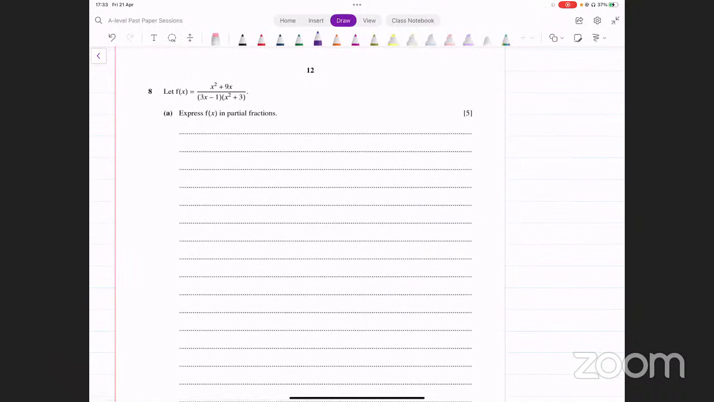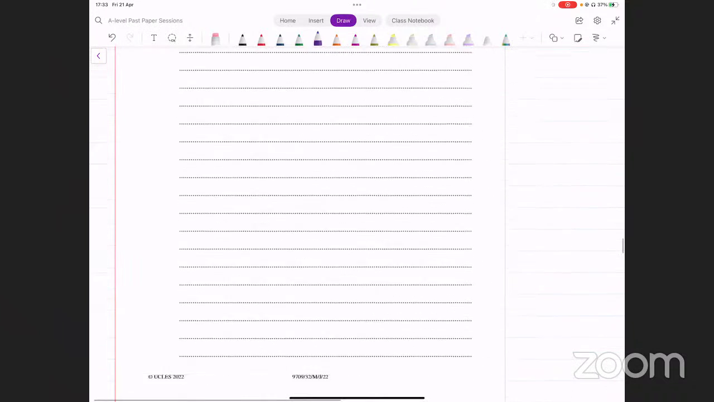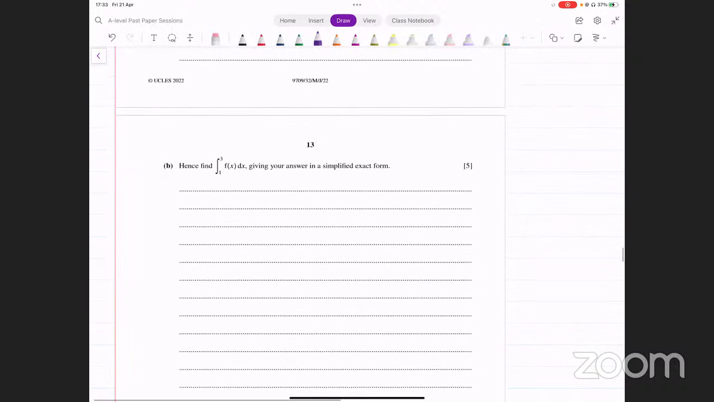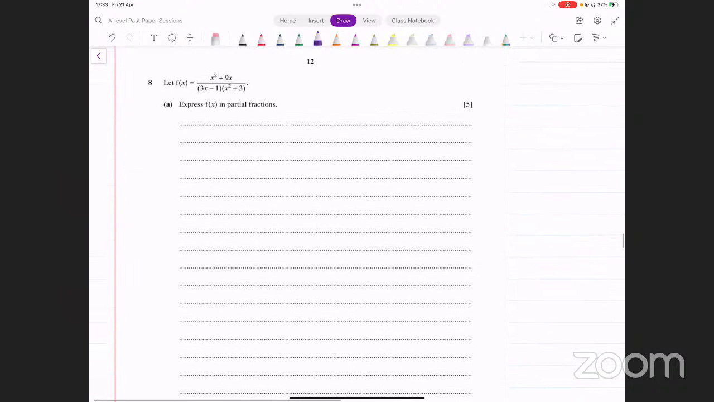Okay, so it says let f of x equals this. We have to express f of x in partial fractions. Second part में integration है. Partial fractions, I would assume आप लोग कर लेंगे. ये proper fraction है, right? 2 numerator में, 3 denominator में, degree.